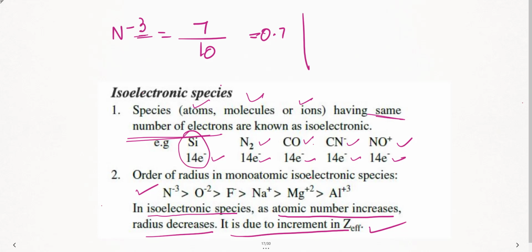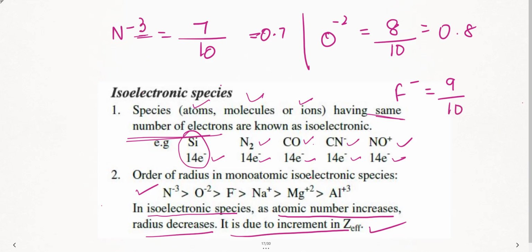Next one, I'm going to take oxygen, O minus 2. What is the oxygen atomic number? 8. How many electrons? 2 are added. So 8 by 10, it's nothing but 0.8. Next comes fluorine, F minus. What is atomic number? 9. 9 plus 1, 10. How much it's coming to? 0.9. Now check. See here the values. You're getting the same order, isn't it? So in the exam, if they ask what is the correct trend of this, please try to do this, especially for isoelectronic species. You can take the order, check, and finally write the answer. So this is what is for isoelectronic species.